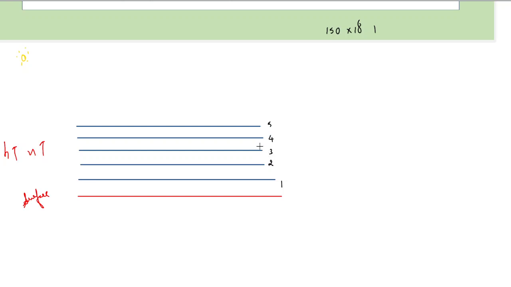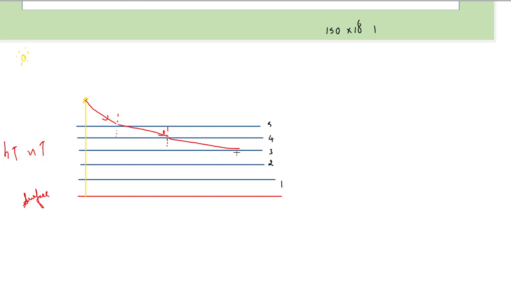So if light comes from somewhere, think we have a huge tree, a big tree here. If light comes from the tip of this tree and falls here, then light is moving from a denser to a rarer medium. So this light ray would bend away from the normal like this. Even here, light is moving from denser to rarer, so it may bend further away from the normal, like this.